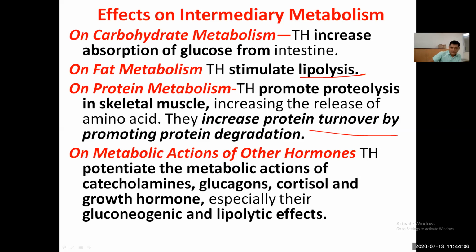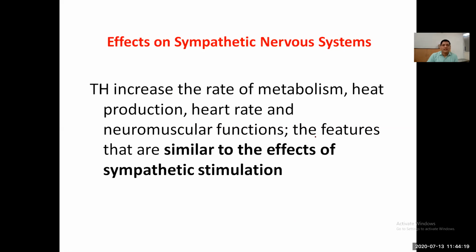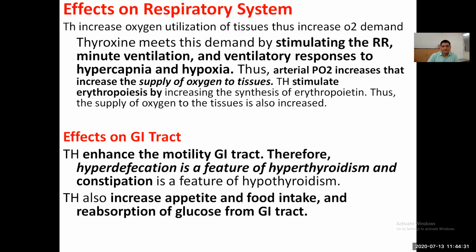On the metabolic action of other hormones, it potentiates the metabolic actions of catecholamines, glucagon, cortisol and growth hormone, especially their gluconeogenic and lipolytic effects. Effect on the sympathetic nervous system: thyroid hormone increases the rate of metabolism, heat production, heart rate and neuromuscular functions. These are features similar to sympathetic stimulation.